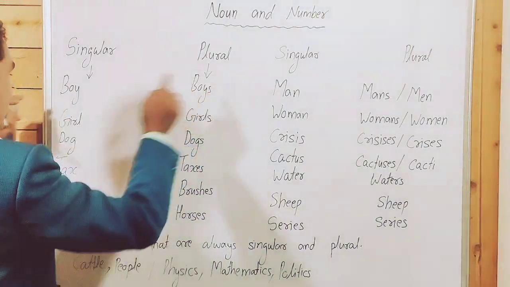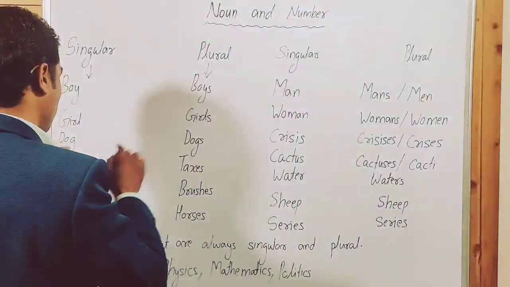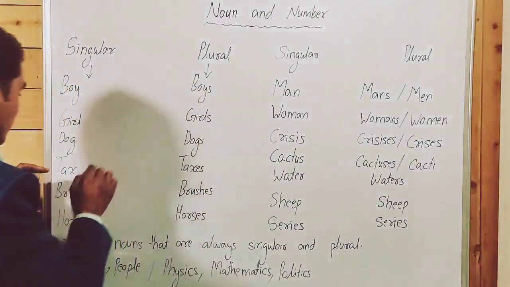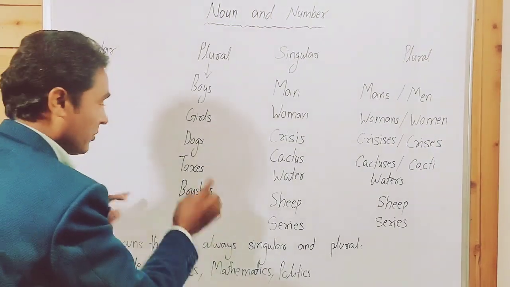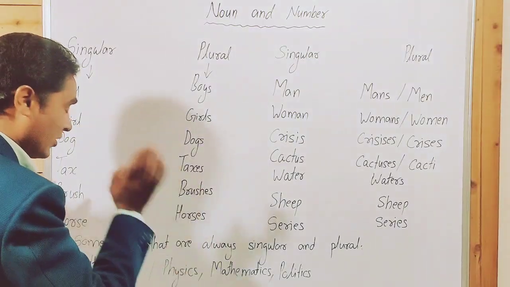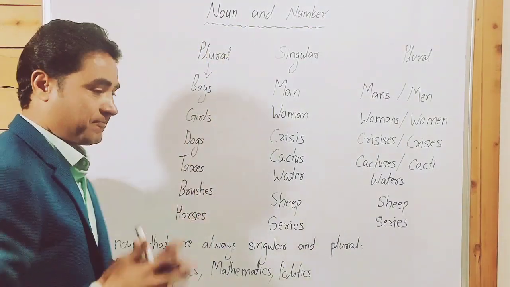Boy, boys. Singular boy, plural boys. Girl singular, girls plural. Dog singular, dogs plural. Tax singular, taxes plural. Brush singular, brushes plural. Horse singular, horses plural.